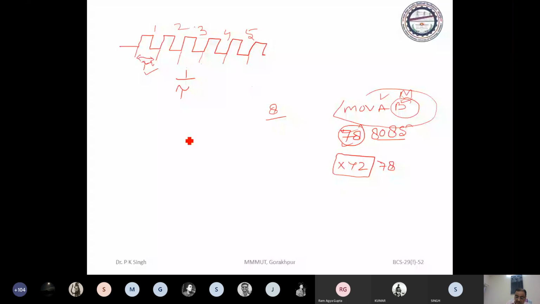So for the performance, we compute the CPI. CPI means clock needed per instruction. So you just see here, for this particular case, we need 5 clock, and in one case we need 8 clock.